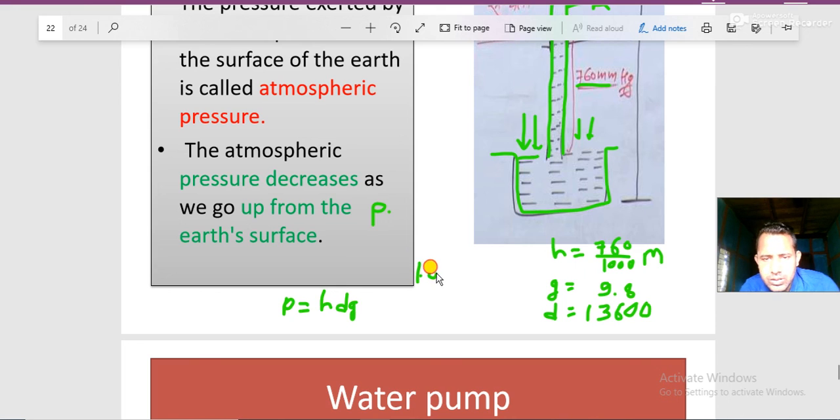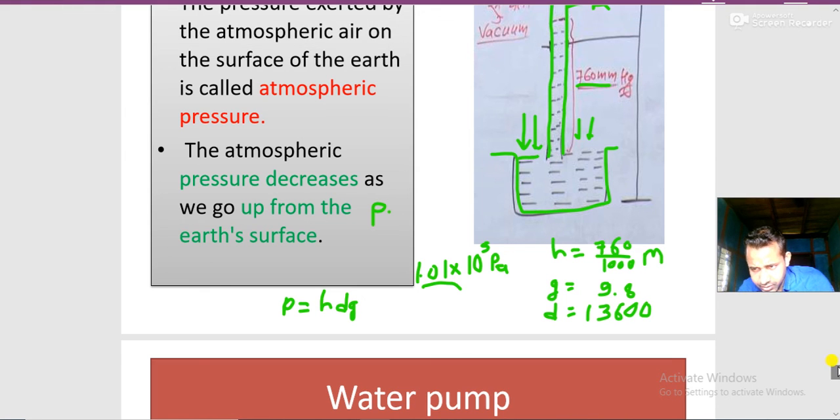You will get 1.01 into 10 to the power 5 Pascal. I hope it is clear that I underlined this one at first while teaching pressure. See over here, the height raised by this mercury, if you convert it using SDG, you will get this much value of pressure, and this is also called 1 atmospheric pressure. I hope it is clear, which is what I wanted to show before I end the video.